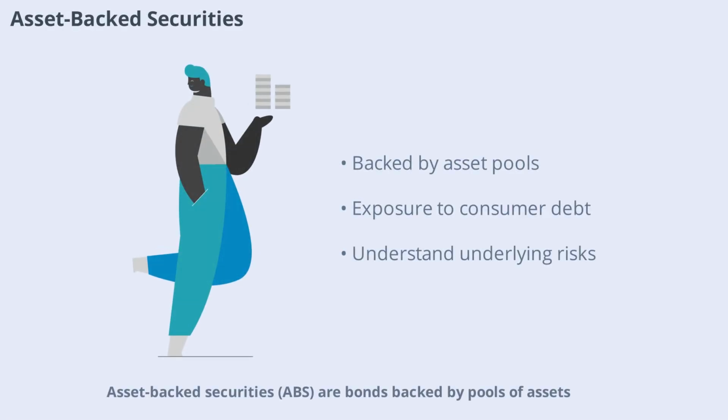Asset-backed securities, ABS, are bonds backed by pools of assets such as car loans, credit card debt, or mortgages. These bonds allow investors to gain exposure to different types of consumer debt. While ABS can offer attractive yields, they also carry risks related to the underlying assets, so it's important to understand what's backing the bond before investing.